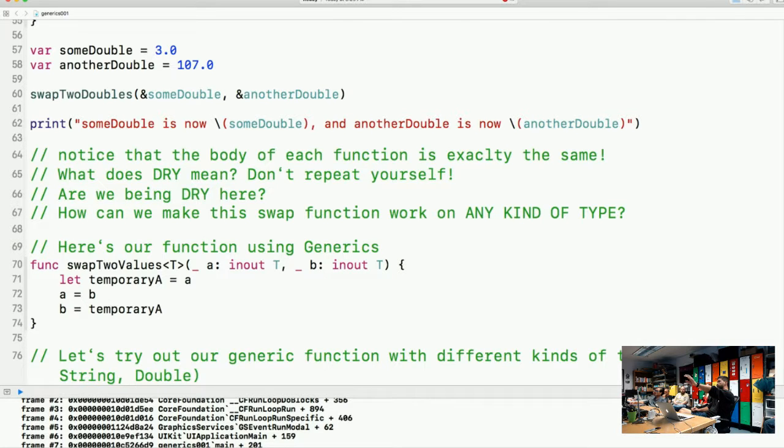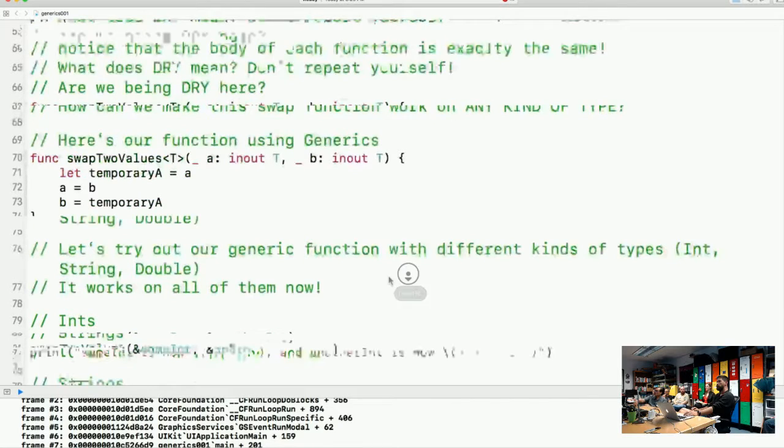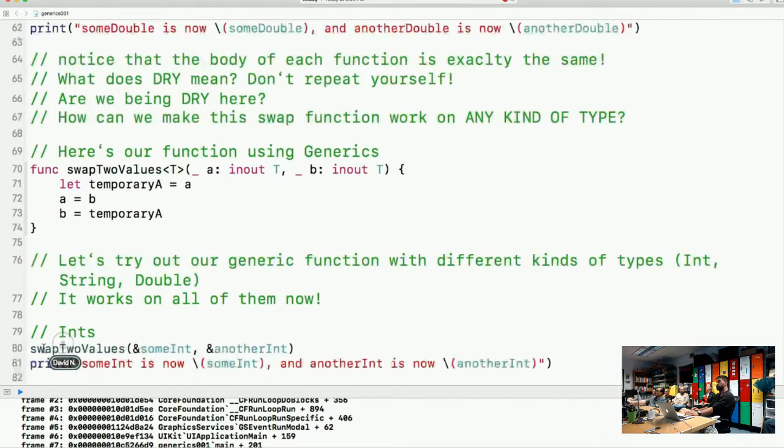So we have the function definition here. Now we're going to actually implement it further down on these lines. So here we go with integers, swap 2 values. We're leveraging this function right here. And the T goes away. Is anyone questioning why the T goes away? Why does it go away?